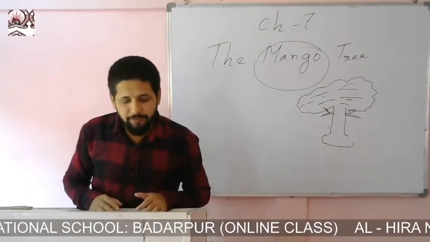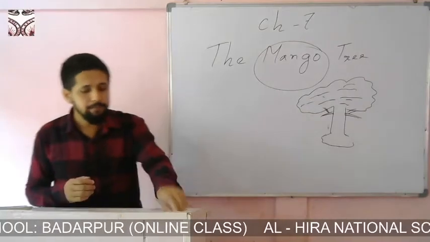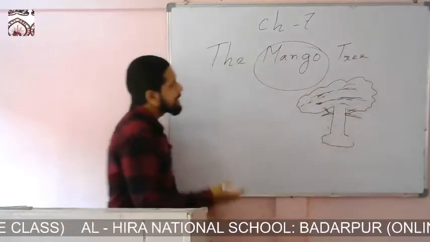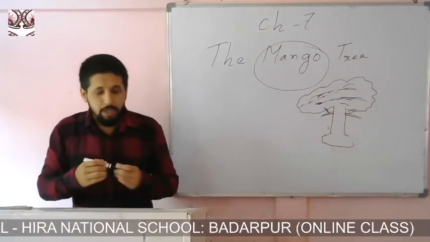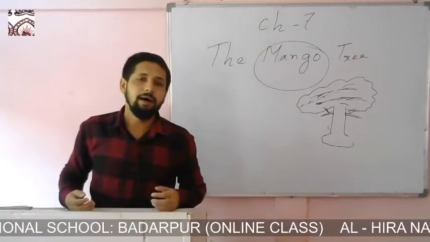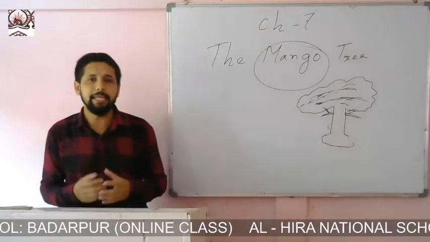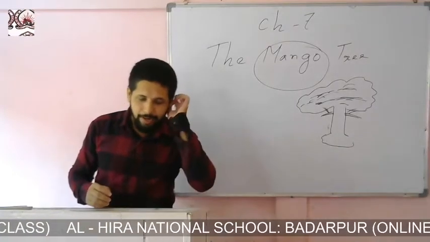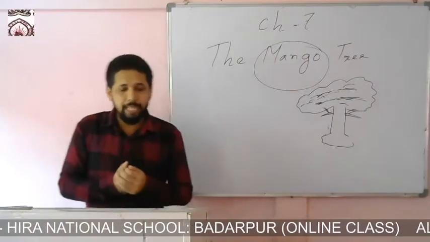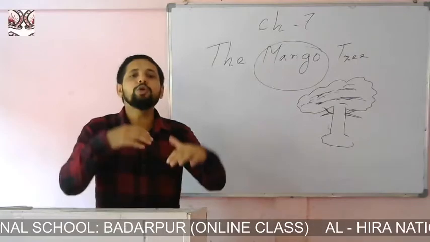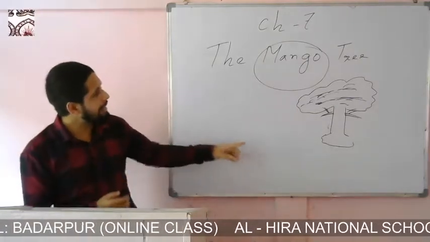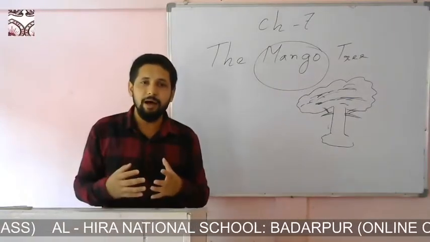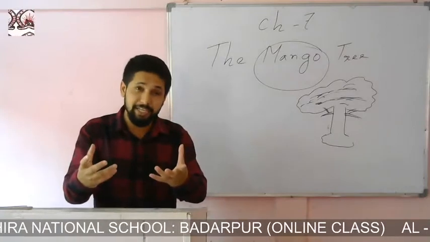It had a lot of leaves. The word leaves means what? These are leaves. So the tree had many leaves in it. Amit loved to climb up the tree. Here the word climb means what? To go upward. Often he used to climb up the tree. Whenever he wanted to climb up the tree, he used to do so.